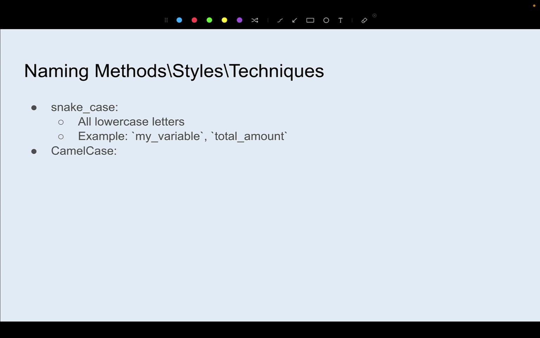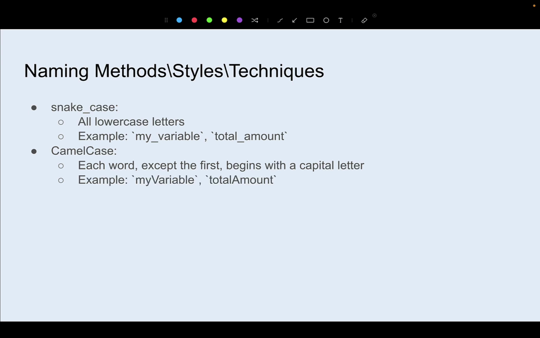Another method is what they call camel case, kind of like a bump case. Each word, except for the first one, begins with a capital letter. So we start out with a lowercase letter, and then the next word is going to be in uppercase, and so on and so forth.